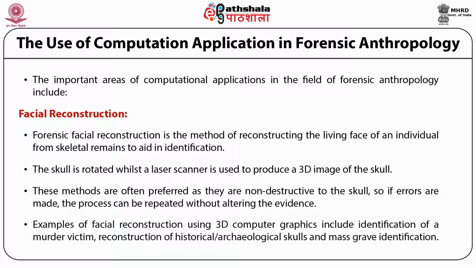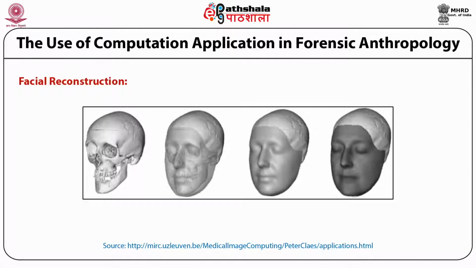Examples of facial reconstruction by 3D computer graphics include identification of a murderer, reconstruction of historical and archaeological skulls, and mass grave identification. This diagram shows the computed tomography scans, which allow us to determine the muscle, fat, and skin to be placed over the skull.